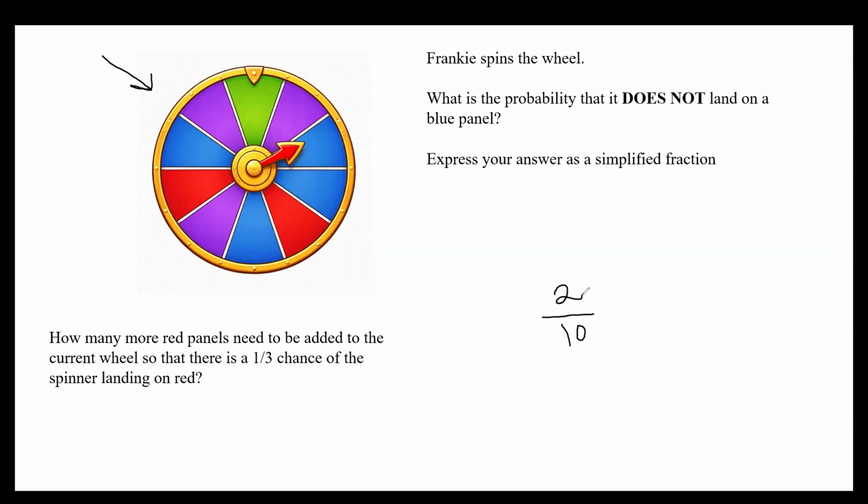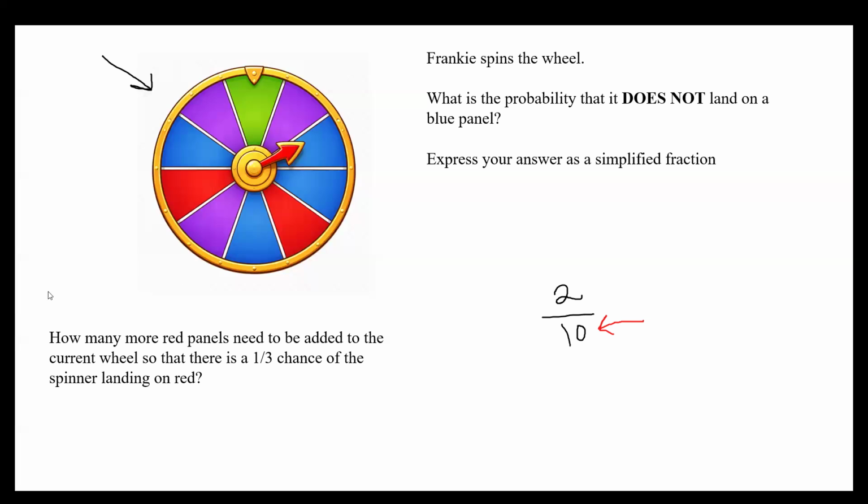And I can tell, based on some of your answers, like trying to go into decimals and stuff, that you weren't thinking about the denominator. Remember, when we add panels, that denominator would increase as well. There will no longer be 10 panels on the wheel, sorry. There'll be more. So watch this.